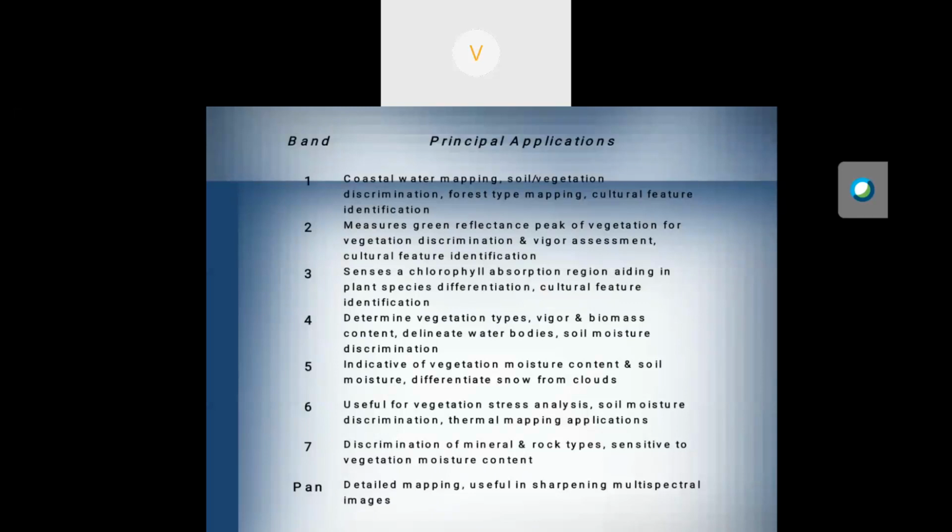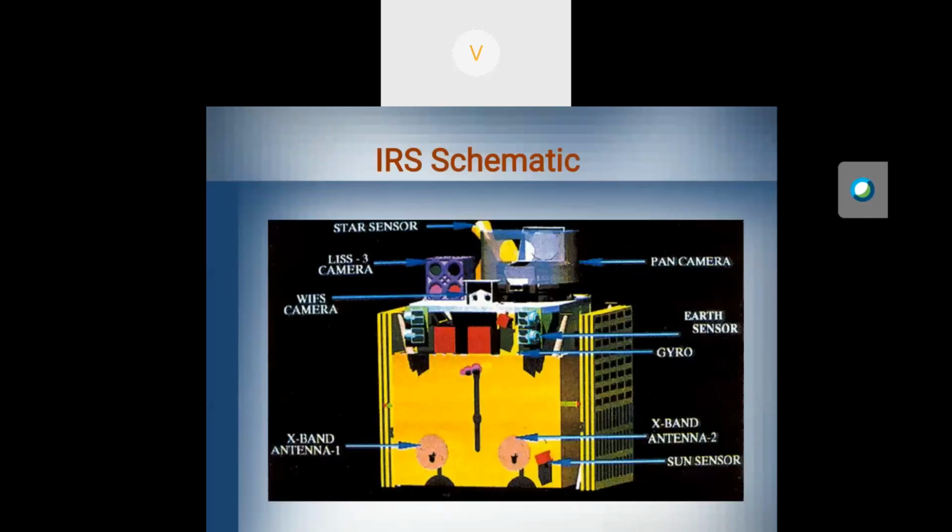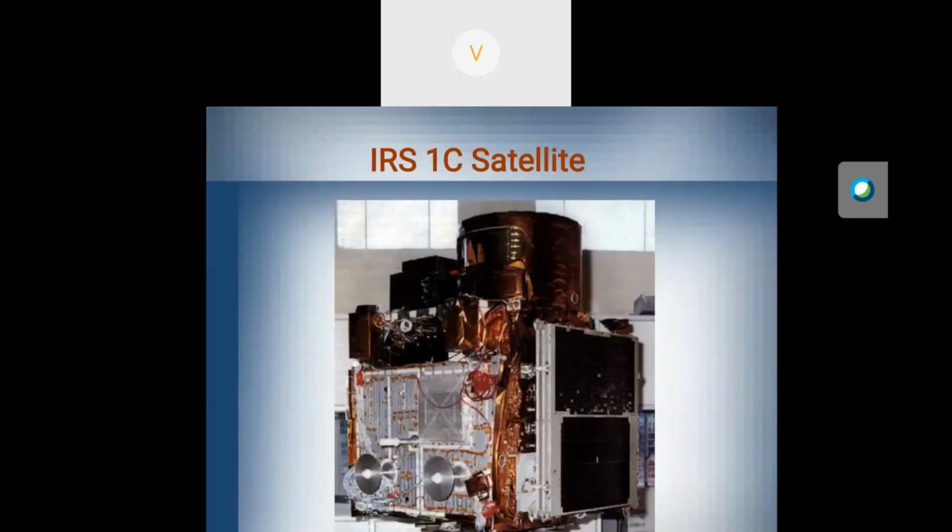See, this one has 7 bands. Each band has an application for capturing different regions. For example, this LISS-3 sensor, which IRS is using, supports 4 bands. I will tell this one later. So these are the IRS-1C satellites, and this is the figure of the IRS-1C satellite.